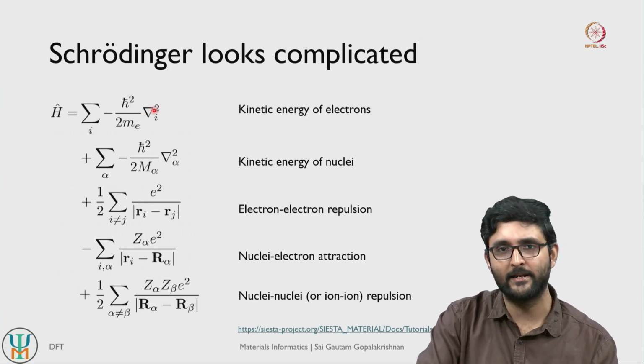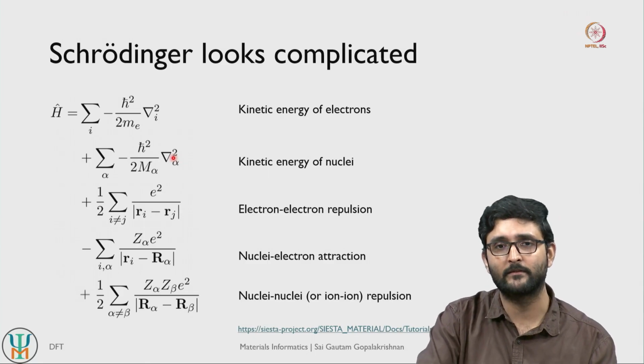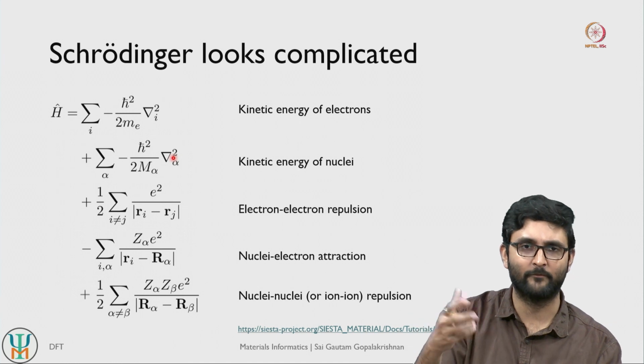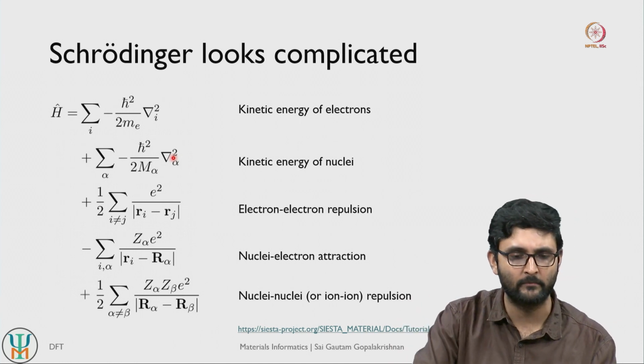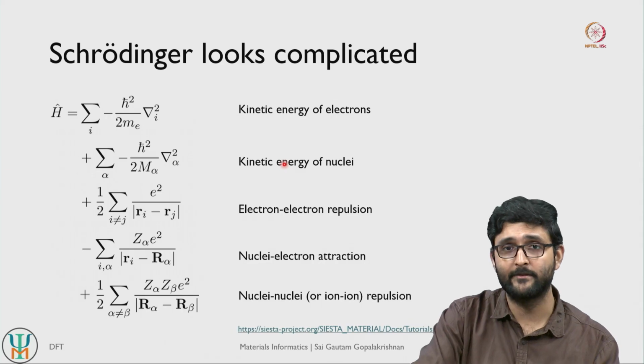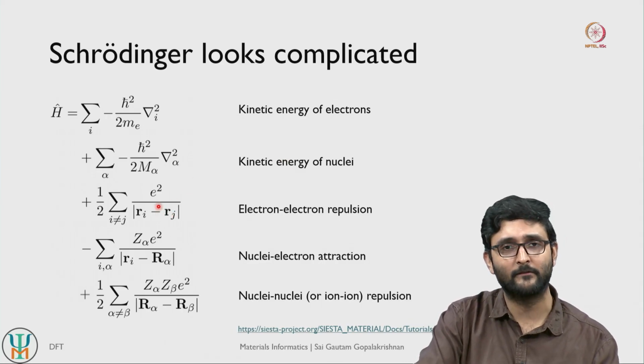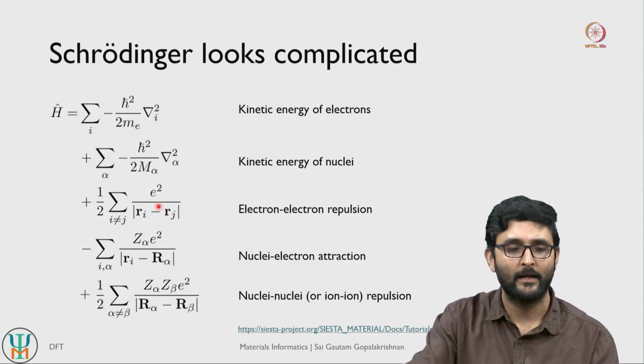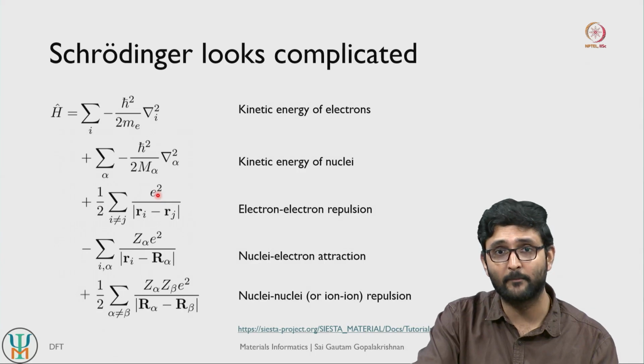So once you have kinetic energy of electrons, you can also have kinetic energy of nuclei. So just like electrons can move in a system, nuclei can also move in a system, and nuclei, as most of you know, is the collection of protons and neutrons in a given system. So you also need to worry about kinetic energy of nuclei. And then electrons by themselves have the same charge, so they are both -1 atomic units of charge, and hence they will repel each other.